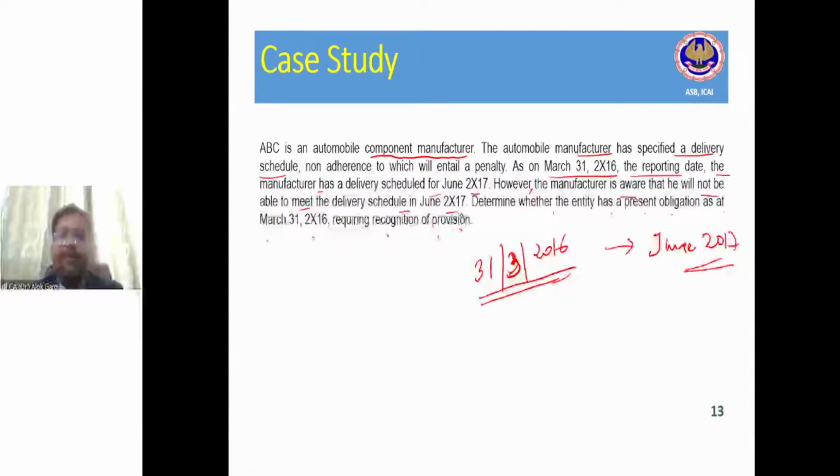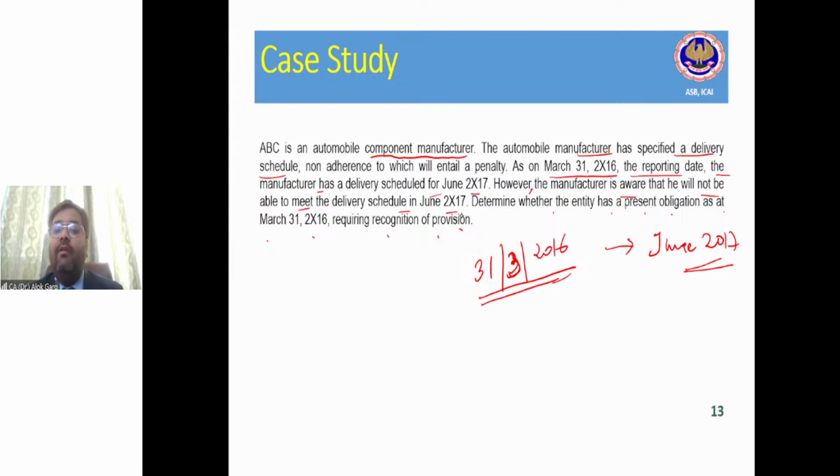Guys, tell me, on 31st March 2016, can Infosys ask about the penalty? Of course, the event has not happened. It is only an expectation that Tata Motors will not be able to deliver. But let's say the raw material crunch was going on, and everything will be stabilized, and they will be able to deliver. So as on 31st March 2016, Infosys cannot demand that money.